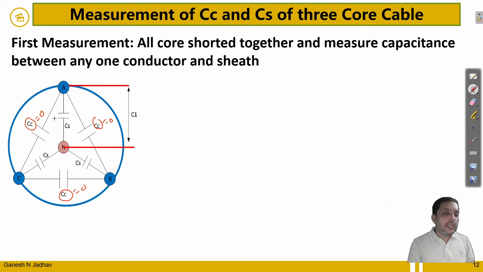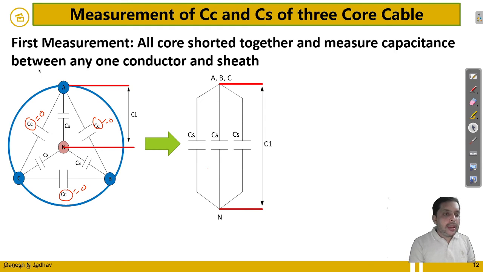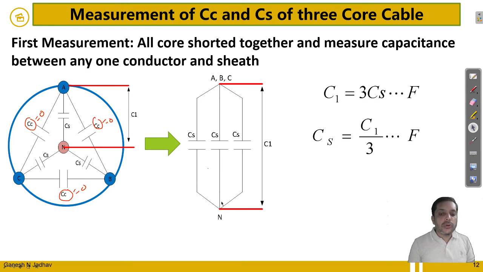Okay, so the CS capacitances will form a parallel connection. Let's see how. Point A, point B, and point C are equipotential points because they are shorted, and I am measuring with respect to neutral. So between A and N, B and N, and C and N we have CS, CS, CS. Three capacitances are in parallel. So the capacitance C1 is given by 3CS, because CS plus CS plus CS. In parallel, capacitances always get added.